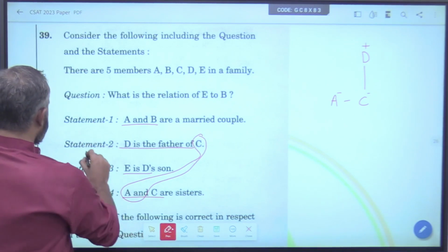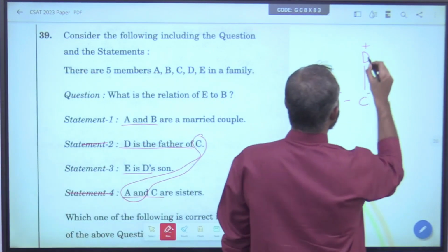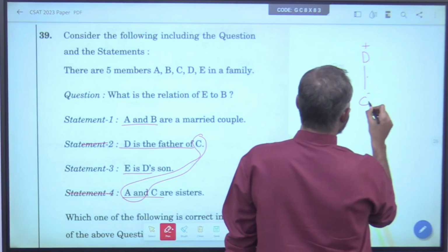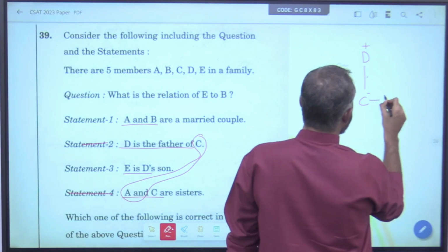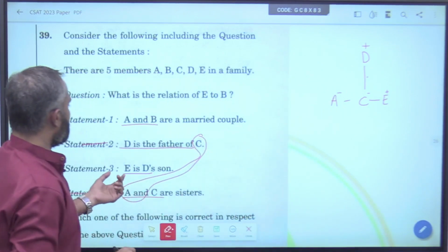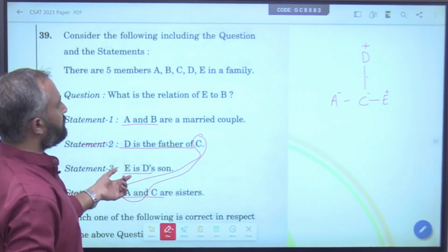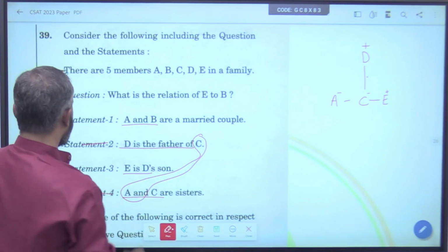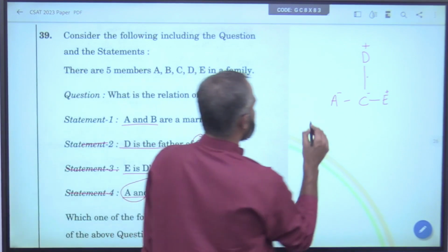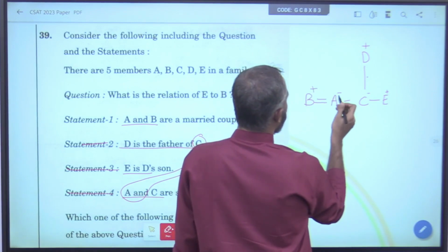Next, since this is done, E is D's son. So, we also have E as D's son. So, D's son is the father of C. Done. A and C are sisters. Next, E is D's son. So, this is also done. Now, statement 1. A and B are a married couple. So, A is already female. So, B is male.